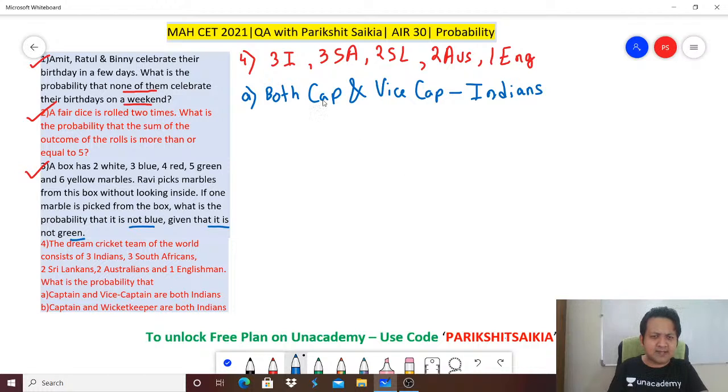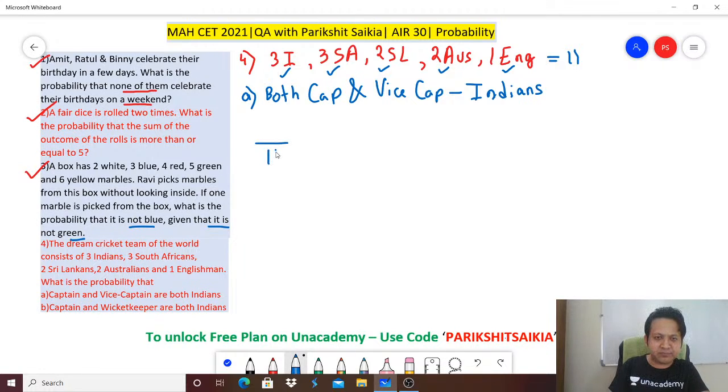How many total players are there? Can you count? 3 plus 3, 6. 6 plus 2, 8. 8 plus 2, 10. 10 plus 1, 11. So a total of 11 players are there. What is probability? Favorable divided by the total. How much is the total?